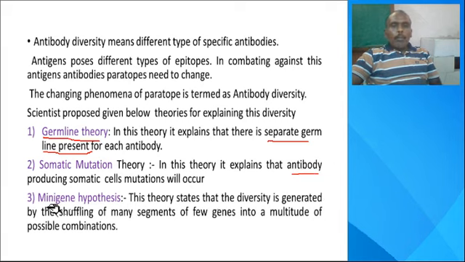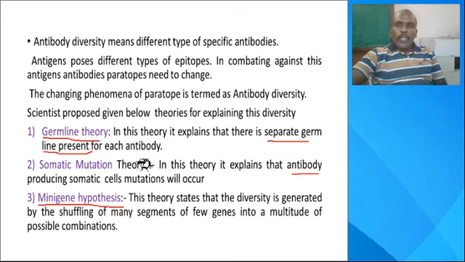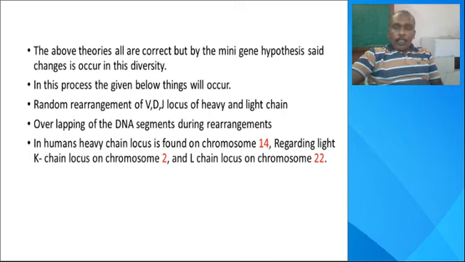Next, the minigene hypothesis. It is a very important one for generating this diversity. Here, for generating diversity at the DNA level, DNA fragments are randomly selected and randomly make different combinations. This leads to combinatorial diversity. Here, the segments are shuffled, selected, and translocated.